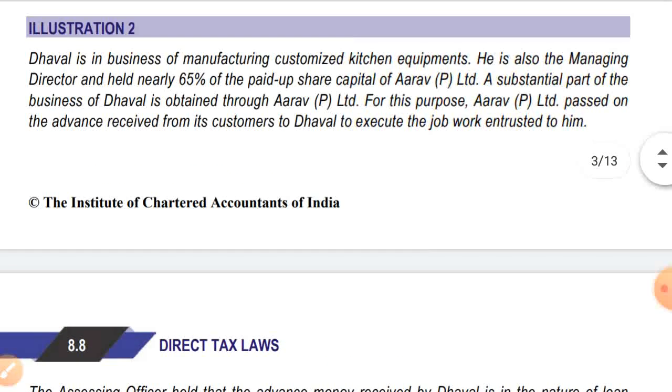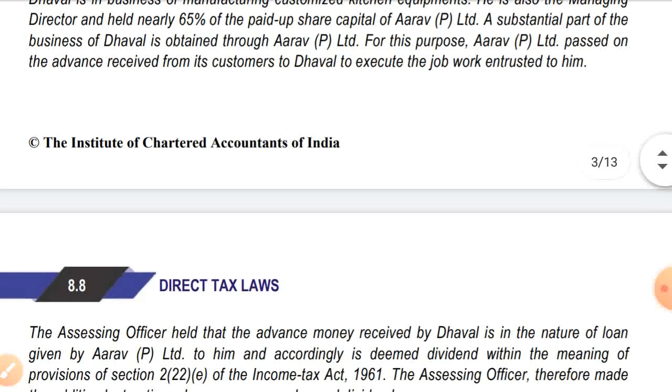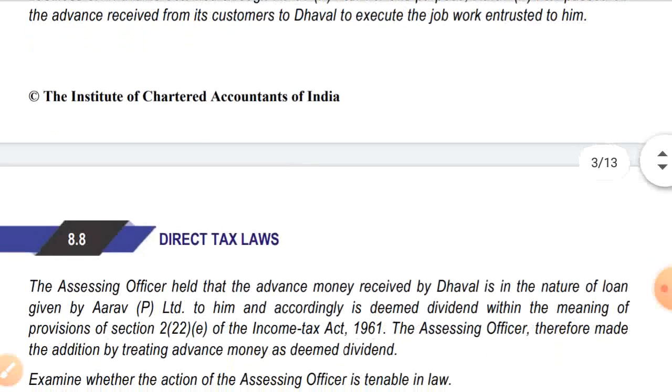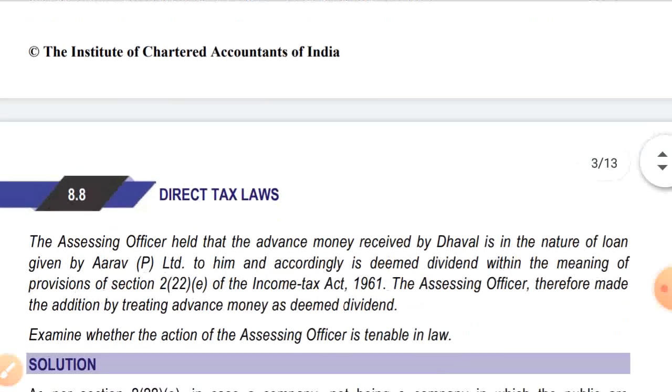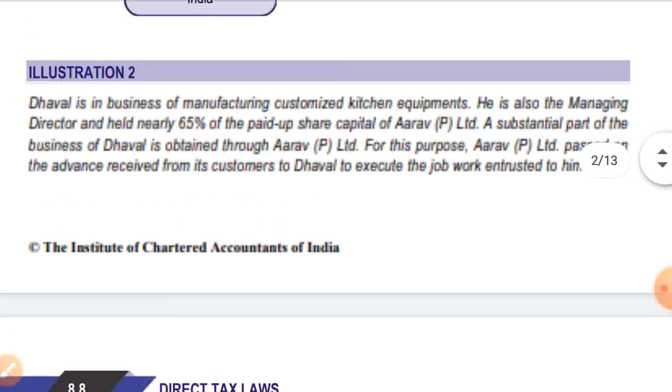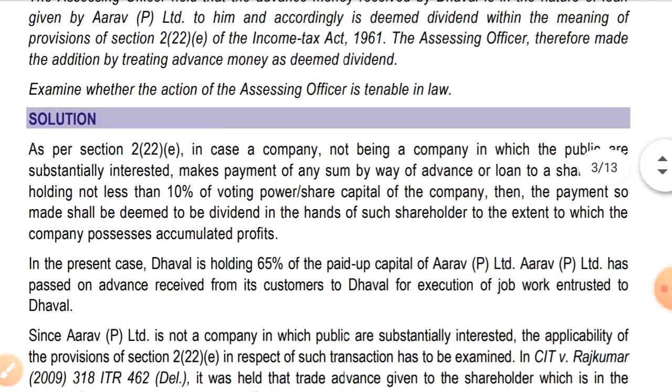As we all know, any amount given by a company in which the public are not substantially interested to its shareholders holding 10% or more voting power will be deemed as dividend, and the company is liable to pay dividend distribution tax on deemed dividend. So in this case it won't be deemed dividend because it is in the course of commercial trade and commerce, so it won't be taxable as a deemed dividend. So we see the solution like this.